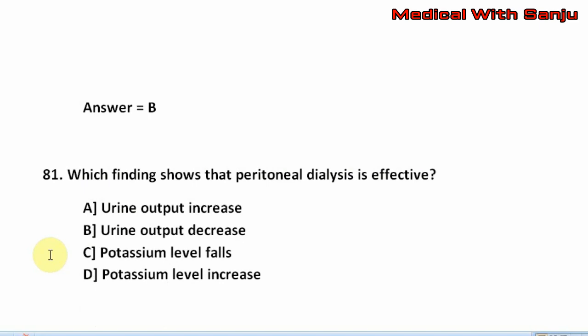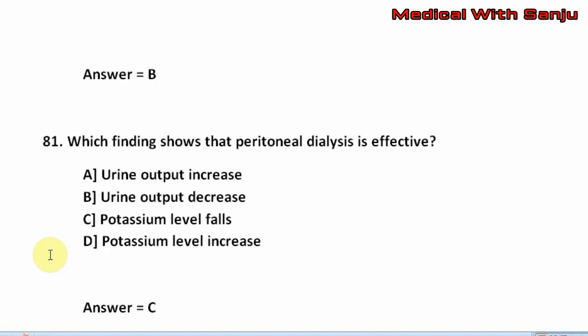Question number 81. Which finding shows that peritoneal dialysis is effective? Option A, urine output increase. Option B, urine output decrease. Option C, potassium level falls. Option D, potassium level increase. The right answer is C, that is potassium level falls.